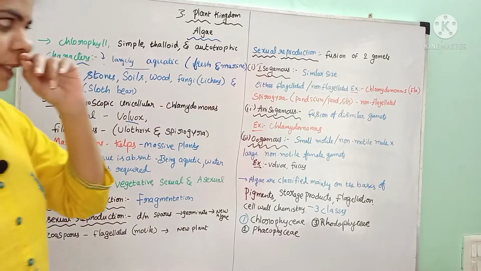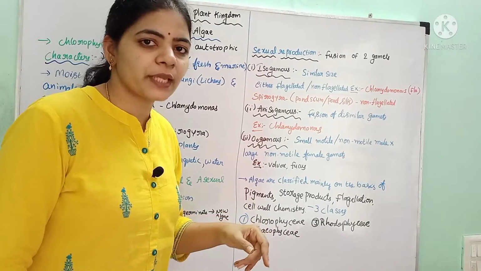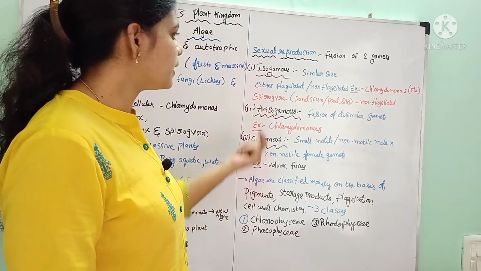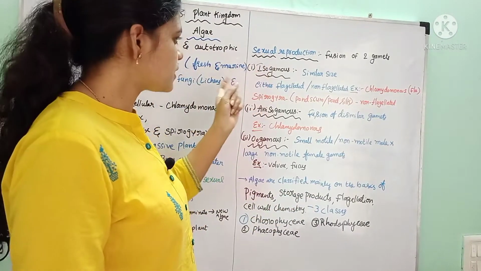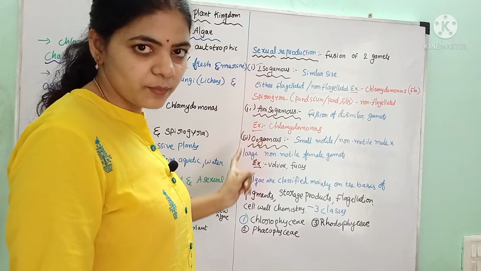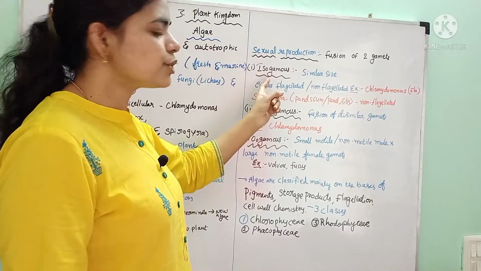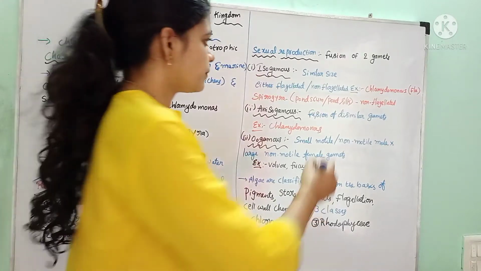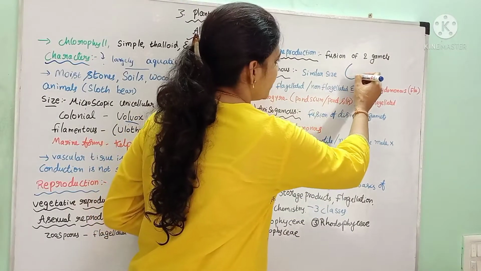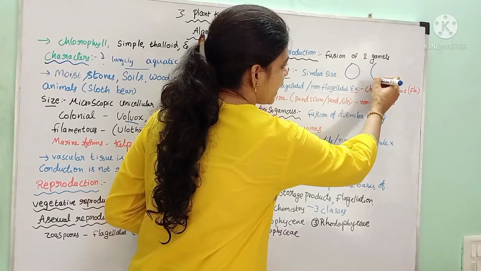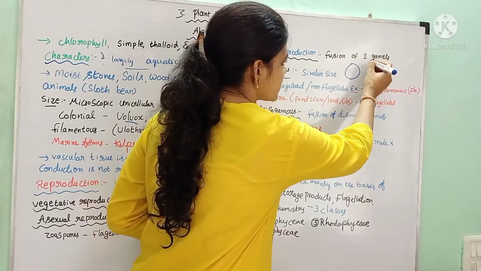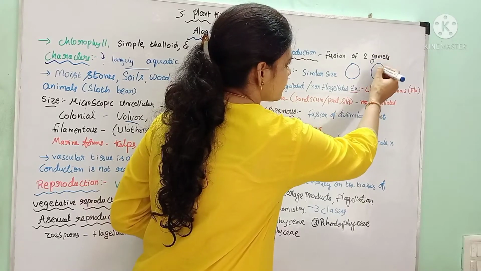And sexual reproduction is by fusion of two gametes, resulting in zygote formation. This sexual reproduction is of three types: isogamous, anisogamous and oogamous. If the fusion of similar sized gametes takes place, that is called isogamous. That means the male gamete and female gamete are both the same size.